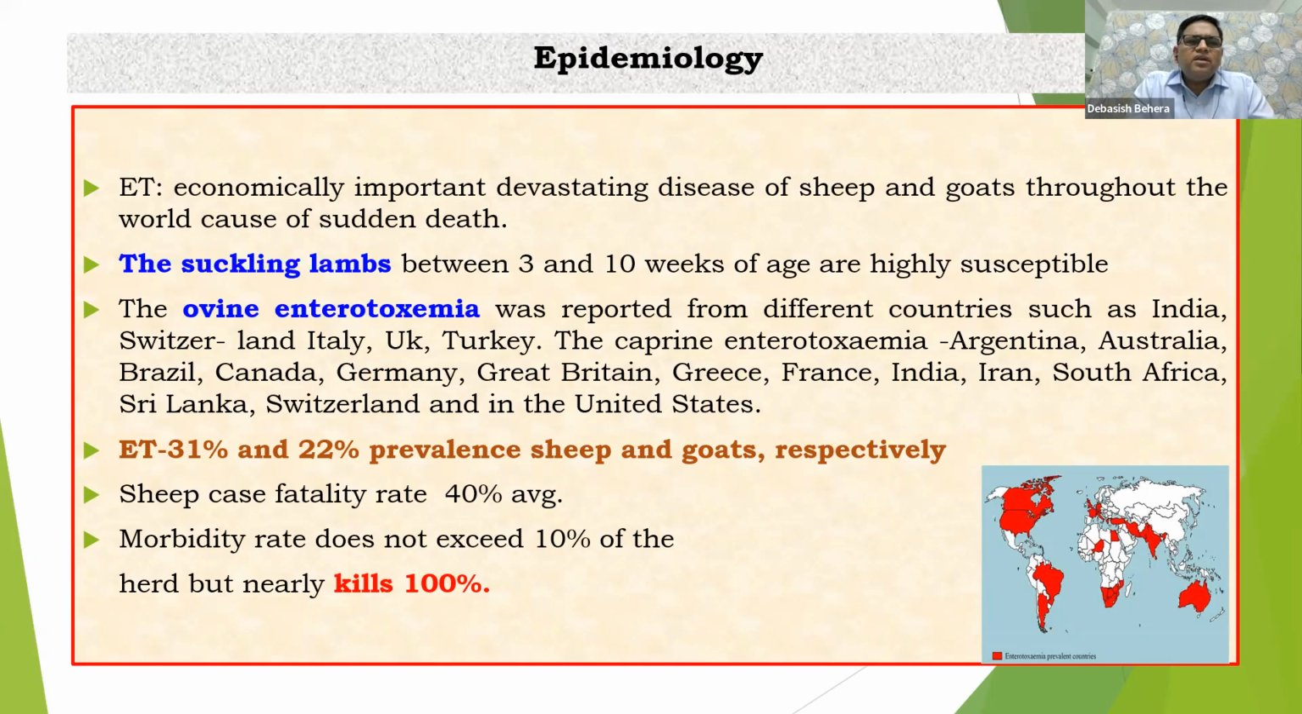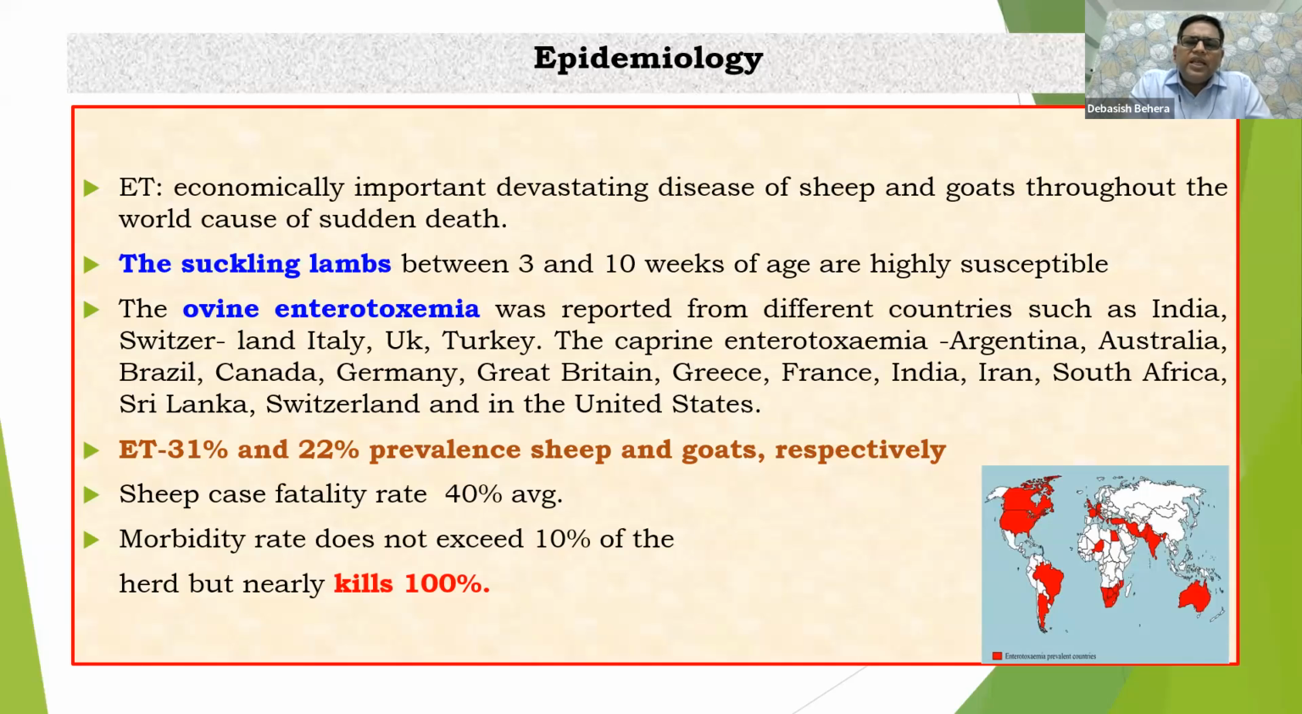It is economically important and devastating, as you know, because we mostly get sudden death in sheep and goats. In suckling lambs we mostly see it, and we call it milk colic. It is also known as milk colic. Ovine enterotoxemia has been reported from different countries, including India. I have mentioned a few countries here. All over the world, we are facing the heat of this problem.